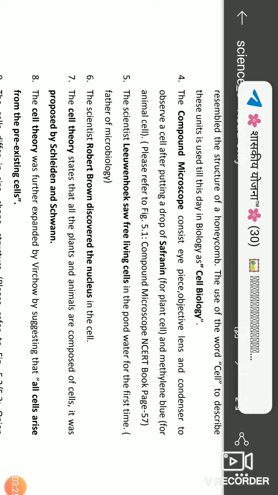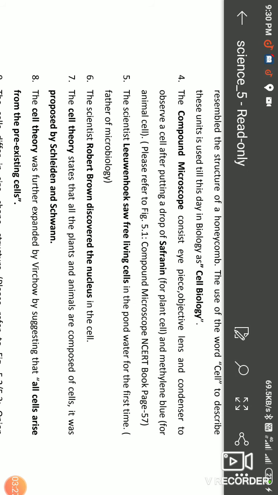Here is the compound microscope. In the last period we studied the compound microscope. I will show you the picture of the microscope. The compound microscope consists of the eyepiece at the upper part, the objective lens and the condenser, to observe a cell after putting a drop of safranin.